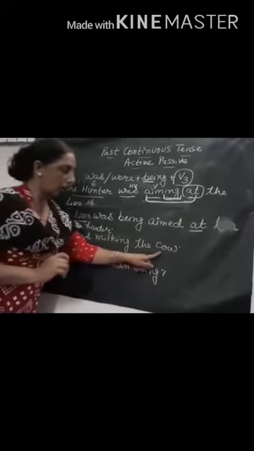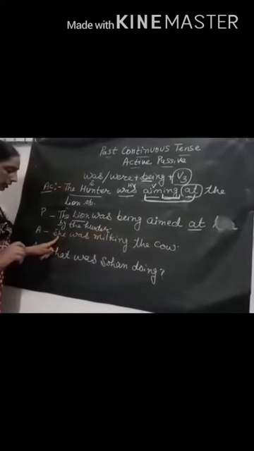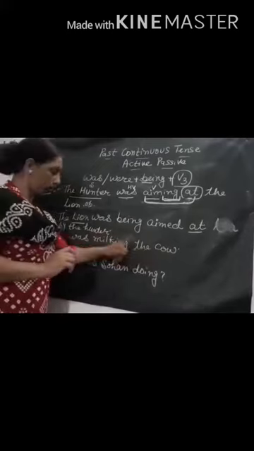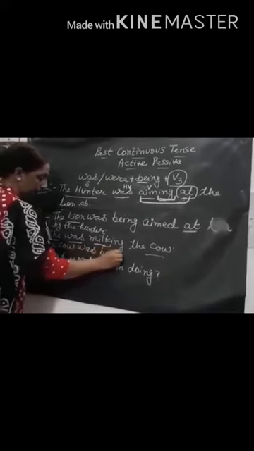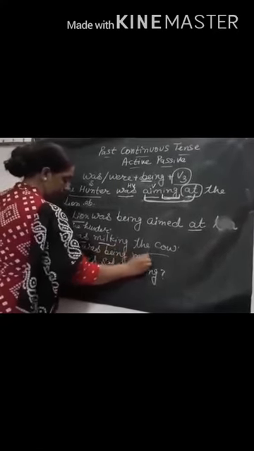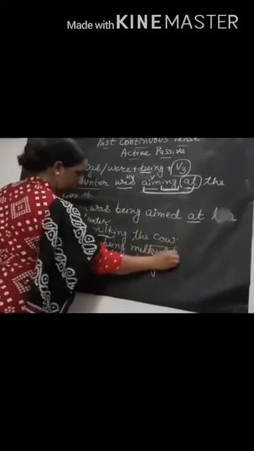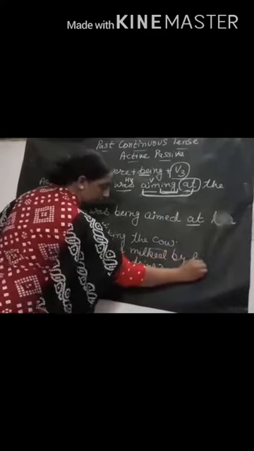Now, she was milking the cow. She is a lady and a girl. Was milking the cow. She is the subject here. Was milk plus ing and the cow. The answer will start with the cow. Cow is singular. The cow was being milked by her. She will change to her.